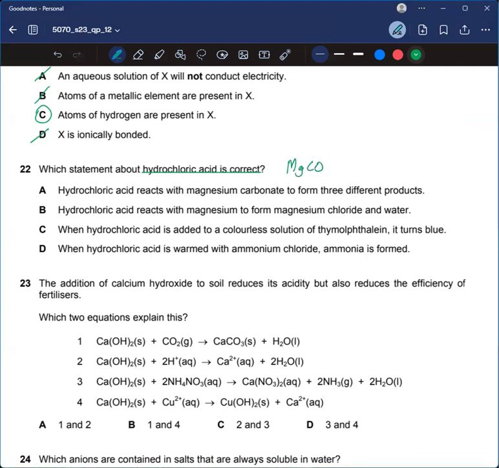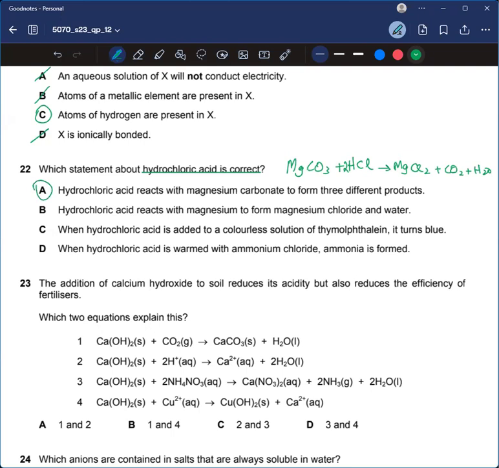Magnesium carbonate plus HCl gives magnesium chloride plus carbon dioxide plus H2O. We balance it, so 2 would be written with HCl. So it's balanced now, and there are definitely three different products. So I would go with A.